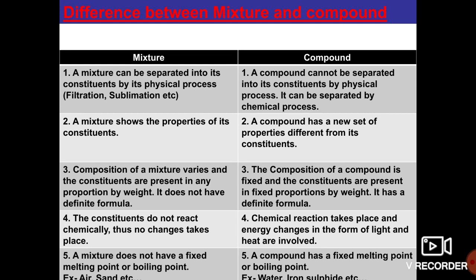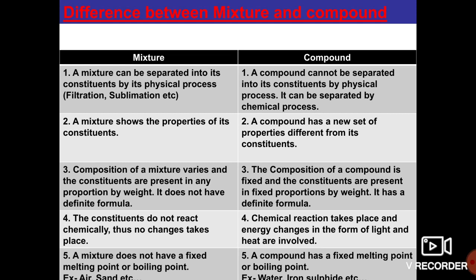For example, carbon dioxide has its own melting point and boiling point, and oxygen has its own boiling point and melting point. But in the mixture, the air is a mixture or combination of oxygen, carbon dioxide, nitrogen, argon, neon gases, like this. These gases combined form air. It does not have a proper melting point or boiling point.